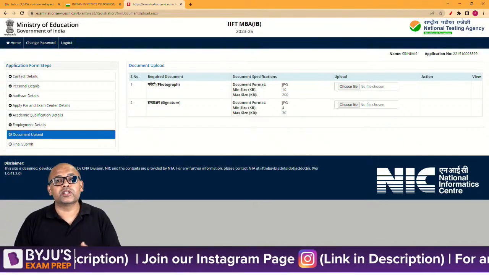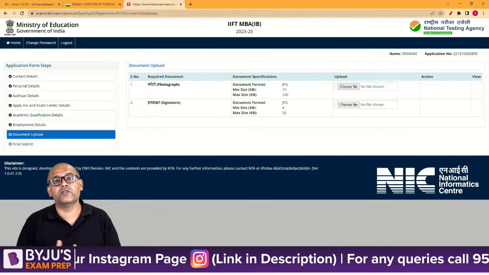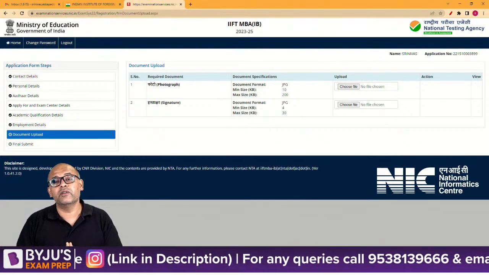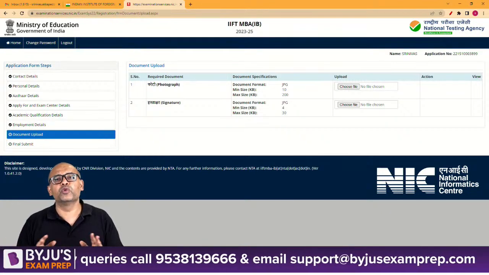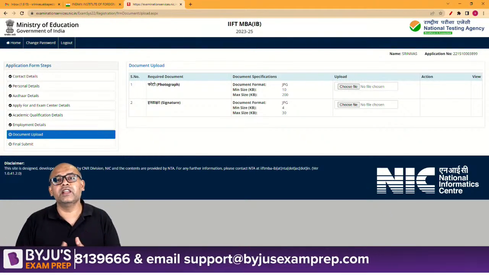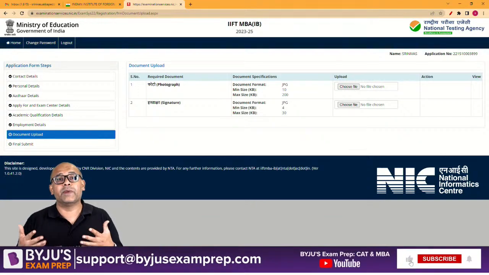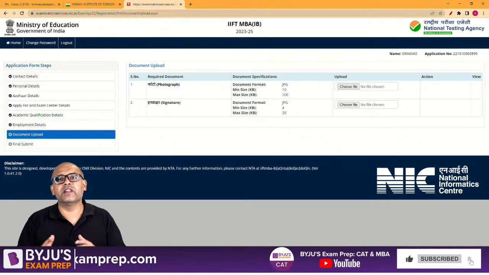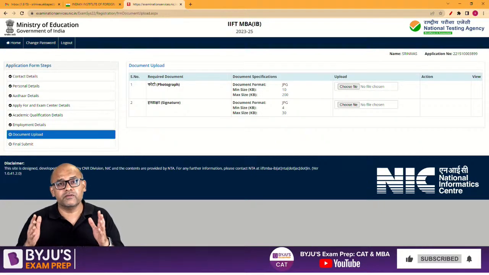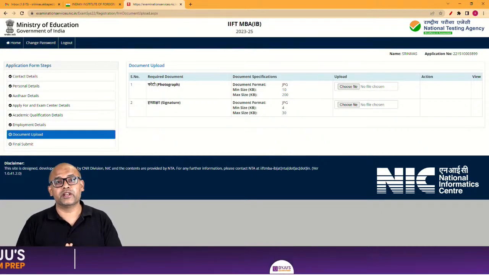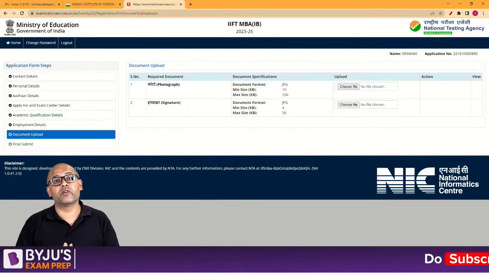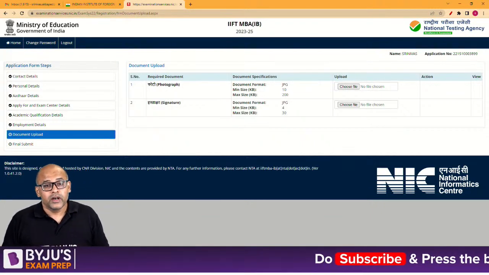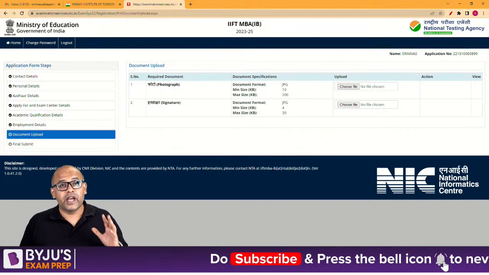And NTA is not something new. They have a very standardized way of doing this. They have been doing it for years now. So thankfully there are no glitches at all in this, and it's pretty smooth sailing. There are hardly any issues for you, hardly any places where you might stumble. It's a very simplified, very easy way of submitting an application. Given the number of MBA exams you will write, you'll probably find this to be one of the easier ones, right? Well, my friends, that brings me to the end of the session here.